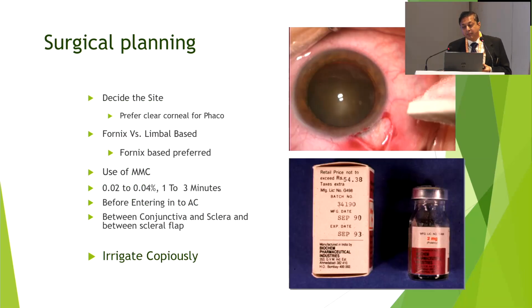When I do combined surgery, now with two sites, I do clear corneal temporal and superior trab. Fornix or limbus, your choice. I do fornix from the beginning. If you are doing limbal base, that is absolutely fine. Mitomycin: when you're doing combined, I use mitomycin in all my cases unless the conjunctiva is very fragile.